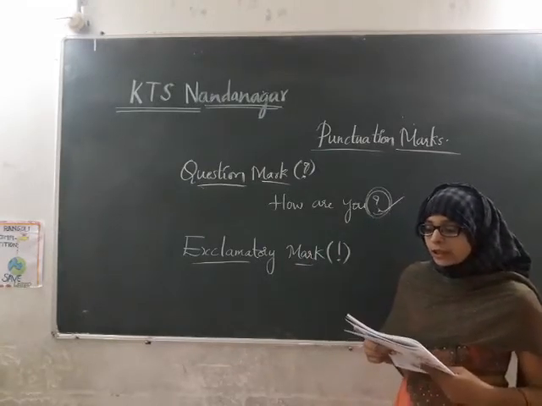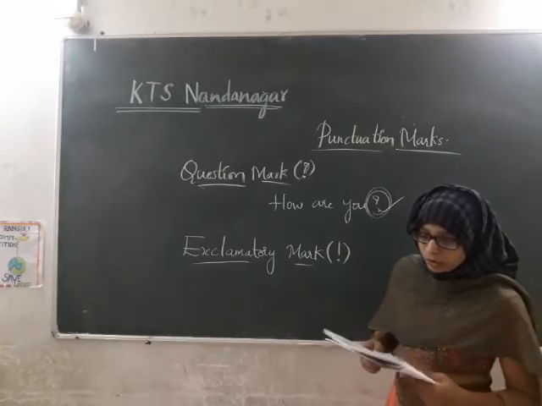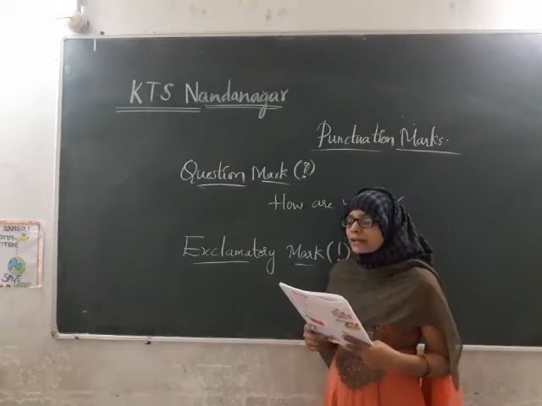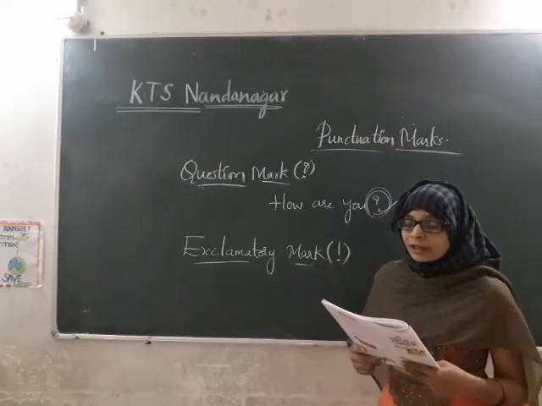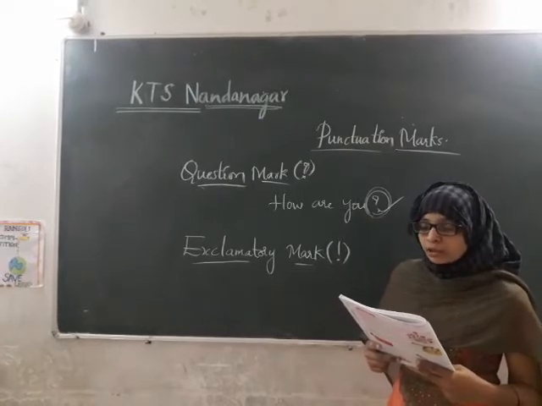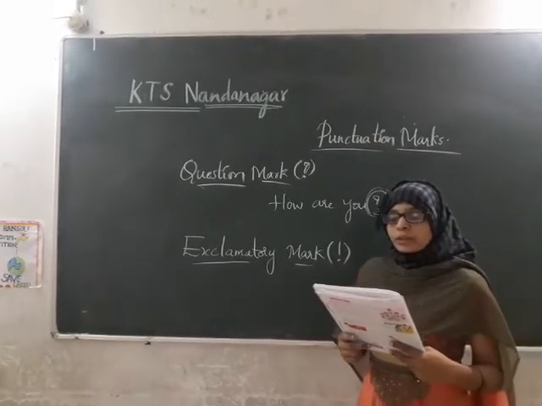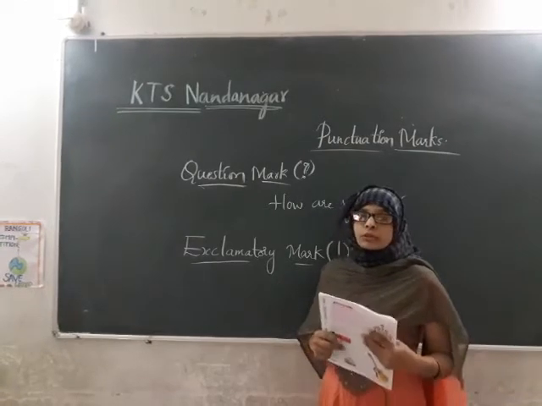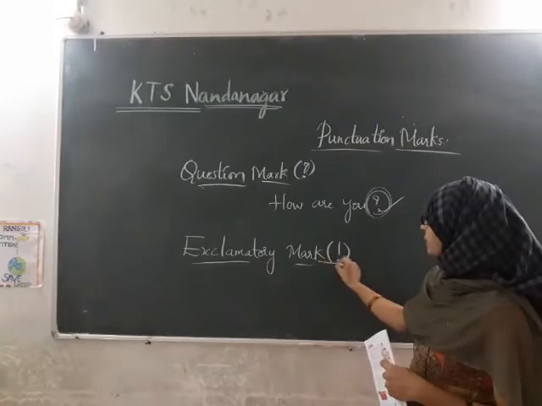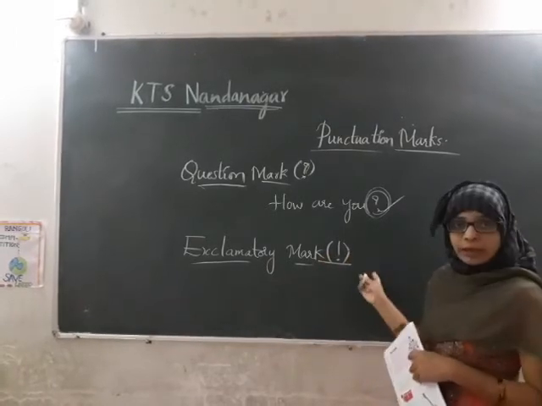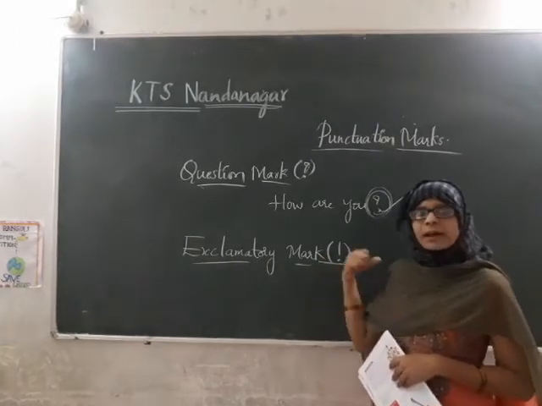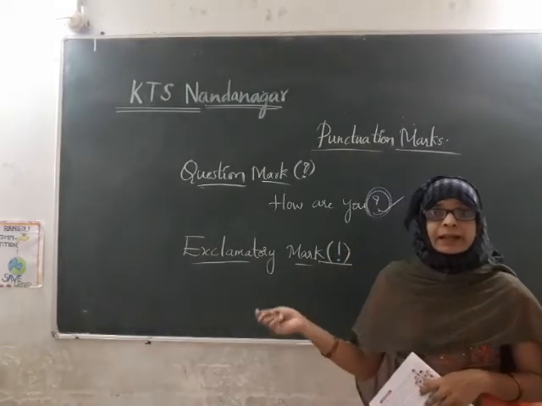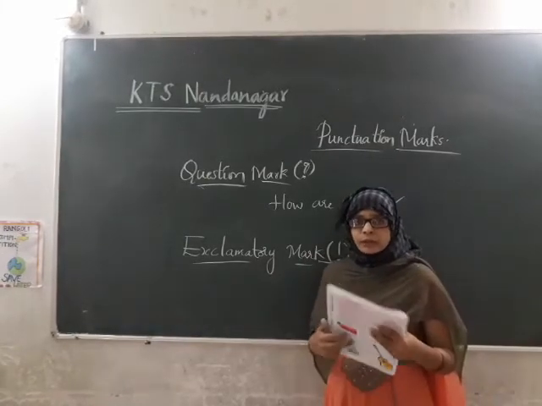Let us see what is an exclamatory mark or exclamation mark. An exclamation mark is used to show a vast range of emotions such as love, anger, happiness, confusion, elation, etc. It is also used when issuing a command or speaking forcefully. So when do we use an exclamatory mark or exclamation mark? This is the sign or mark of exclamation. So this mark is used when we express our emotions such as love, anger, our happiness or sadness.